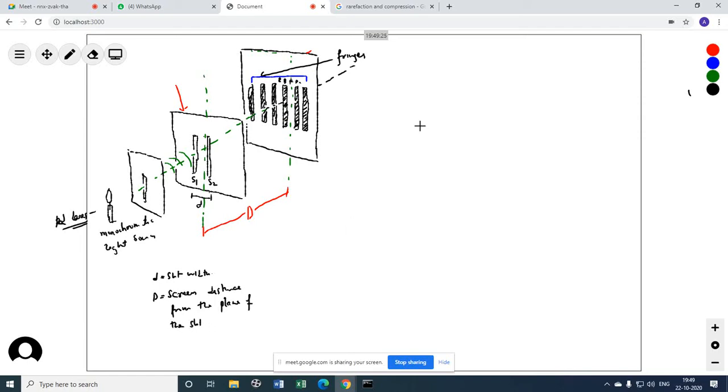Let us see now what is happening here. One thing we know, according to Huygens principle, this S1 and S2 are acting as source of disturbances. Source of light. Or source of disturbances, right? Secondary wavelets. Correct? So they are giving out ripples. If I draw this diagram properly, I'll draw this diagram once again later. For now, if I draw it like this, let's say first, this is the first ripple produced.